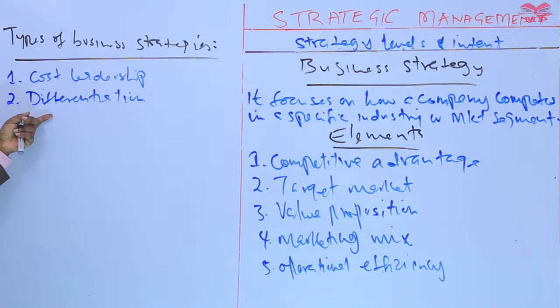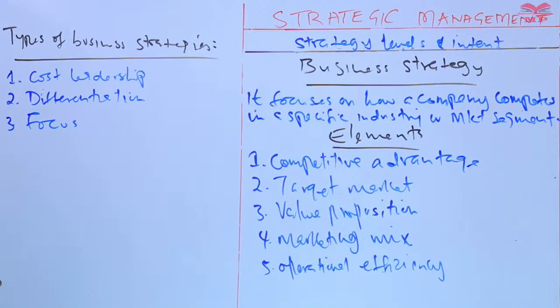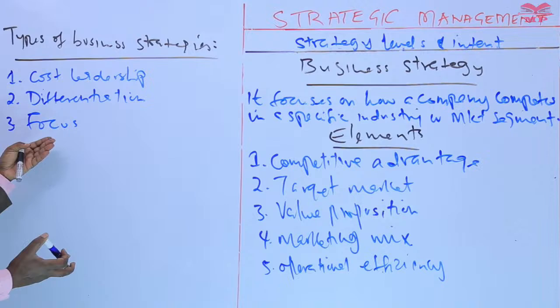Number 3, focus, is a type of business strategy. This strategy involves targeting a specific niche market segment and tailoring products or services to meet their unique needs. Do you understand? So these are 3 types of business strategies.